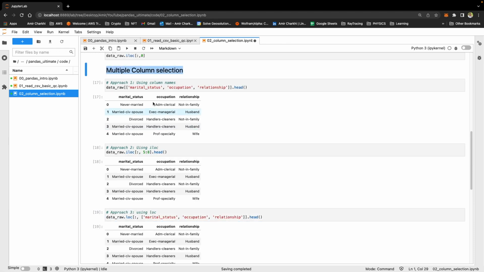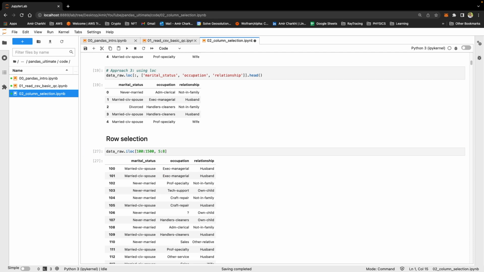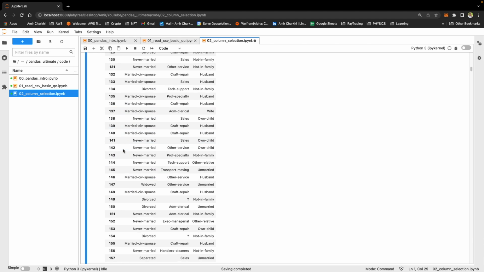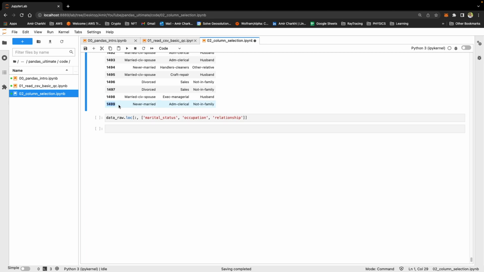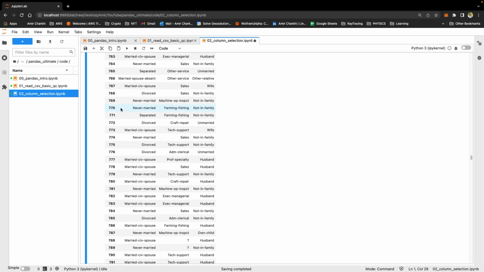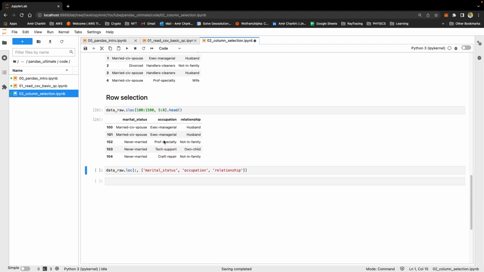In the multiple column section, we chose specific columns, either by label or number. However, we chose all the rows. What would we need to do if we were to choose specific rows, say, for example, rows 100 to 1500? That's very easy. With the iloc function, just mention the number of rows you want and the number of columns you want. We'll see that it will run from number 100 all the way to 1499. I told you it runs to the number before the last. What I will do now, I'll just display the head so that it doesn't really blow up my Jupyter notebook.